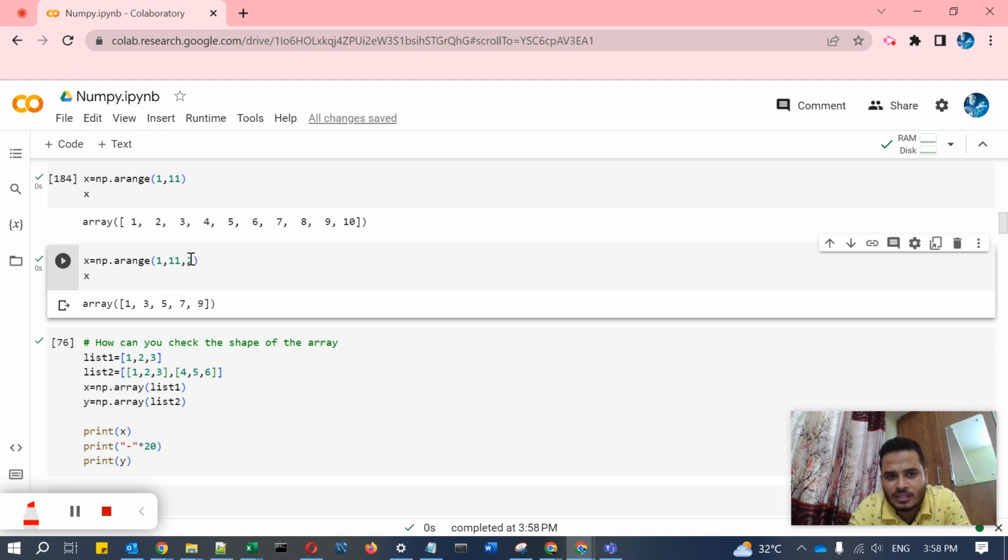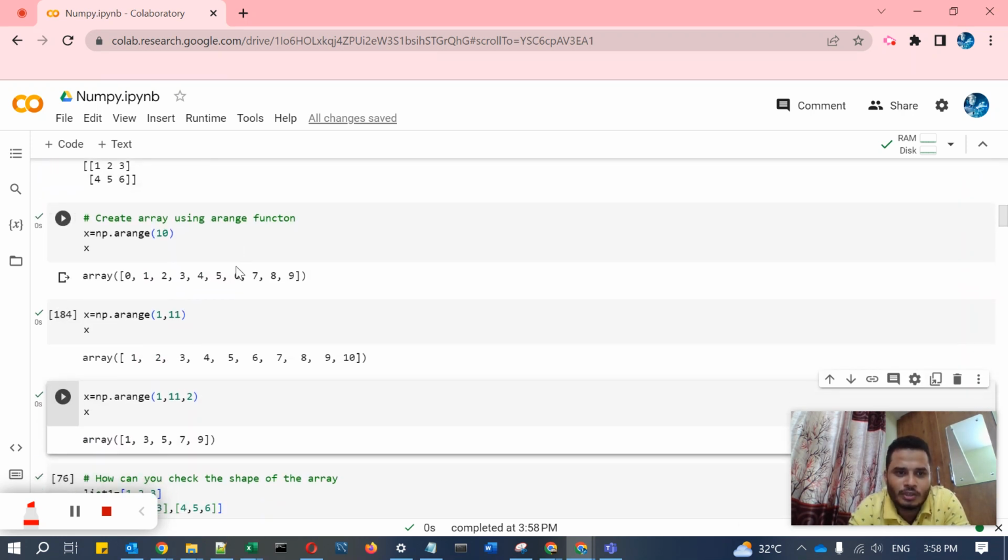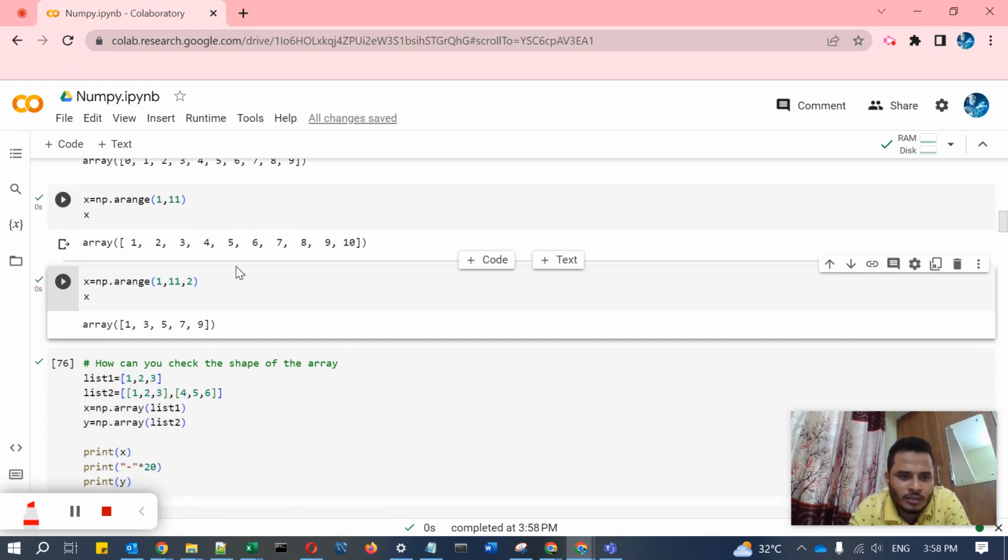Okay, you can pass 3, 4, whatever according to your number, and you can create the particular array using the arange function.